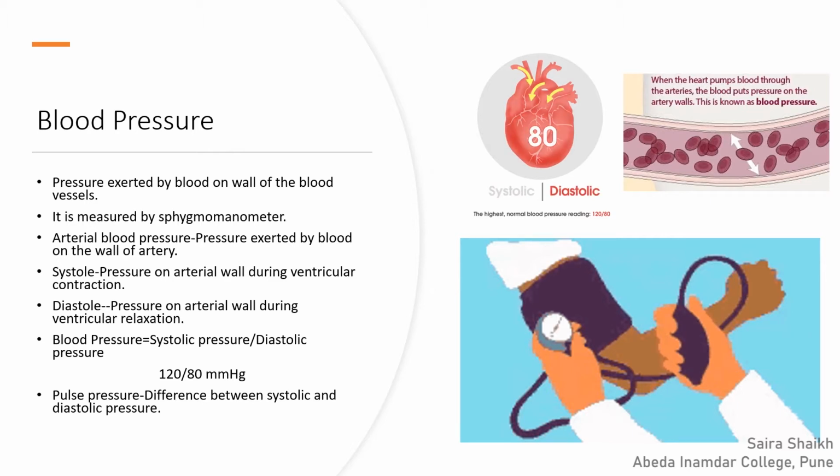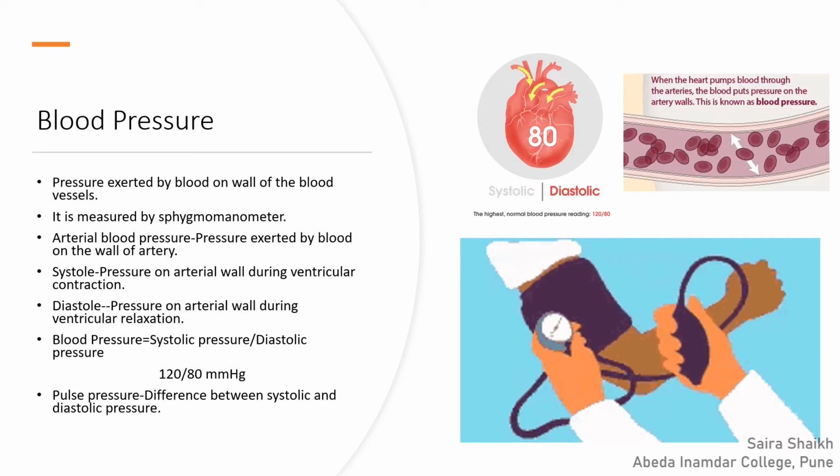During the relaxation phase of the ventricle, the pressure exerted on the wall of the artery is low and is termed diastolic pressure. The difference between the systolic pressure and the diastolic pressure is the pulse pressure.